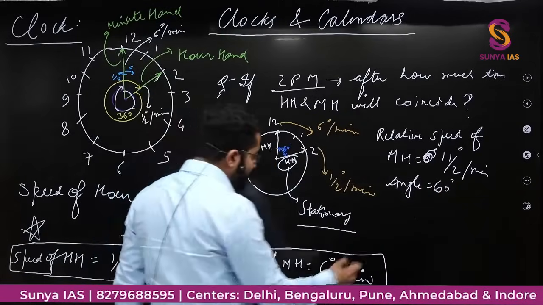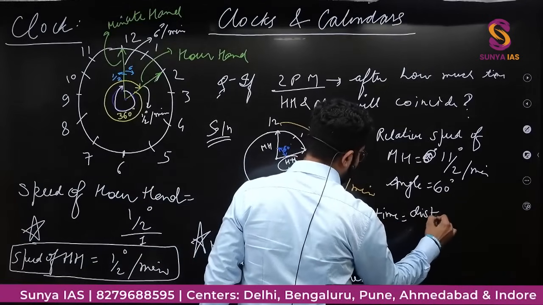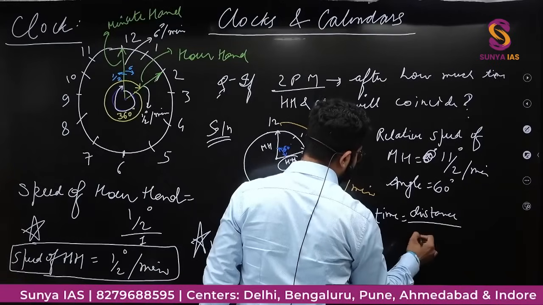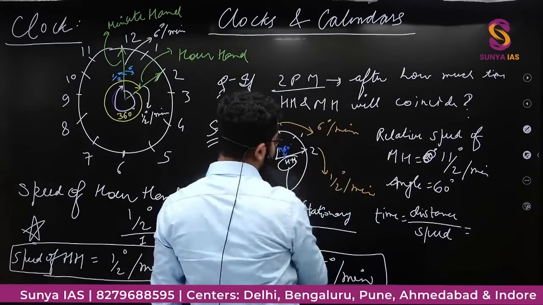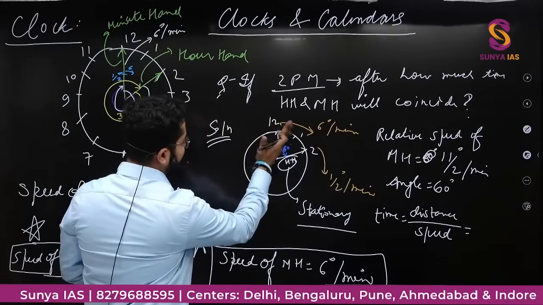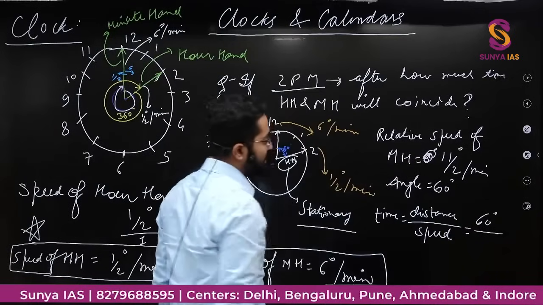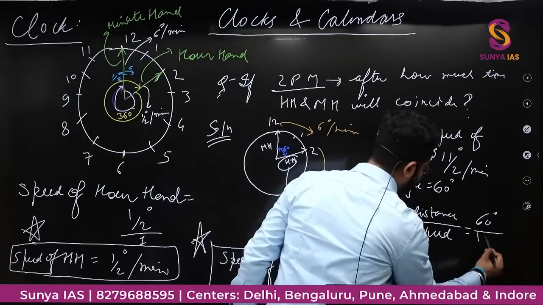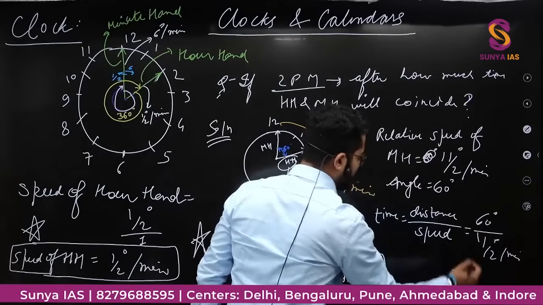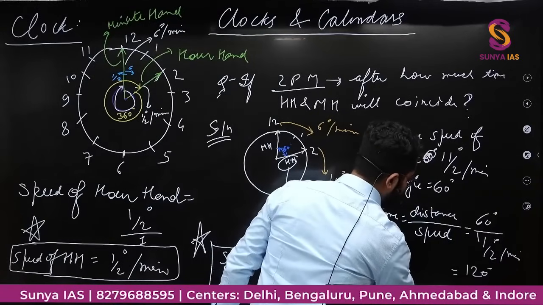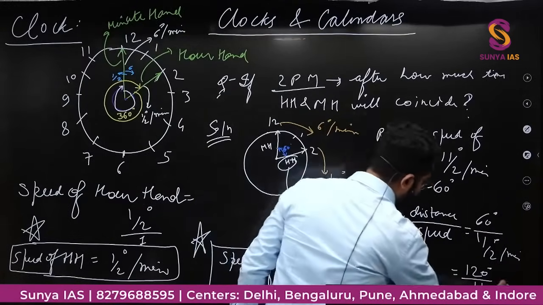So the time taken would be distance covered upon speed. Distance it needs to cover is 60 degree. Coincide कब करेंगे? जब ये 60 degree move करके इसके ऊपर आ जाए. 60 degree and speed is 11 by 2 degree per minute. So this will go on the top in the numerator. This will be 120 degree upon 11 minute.